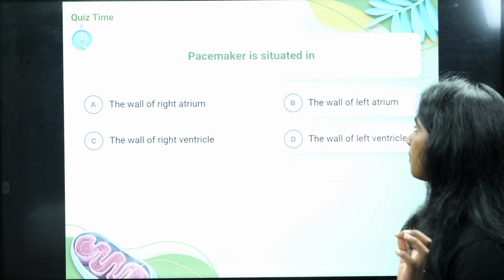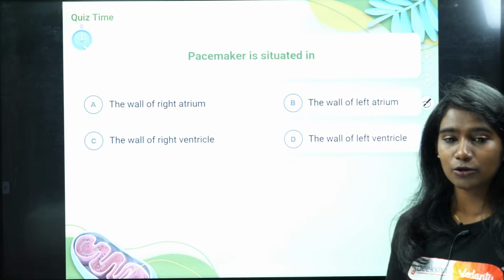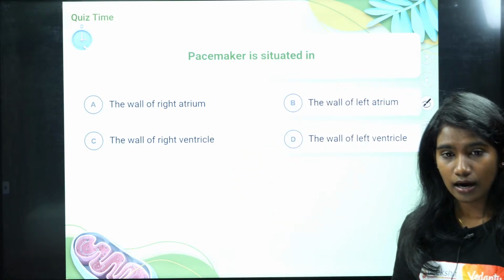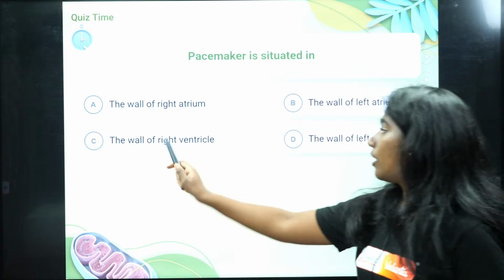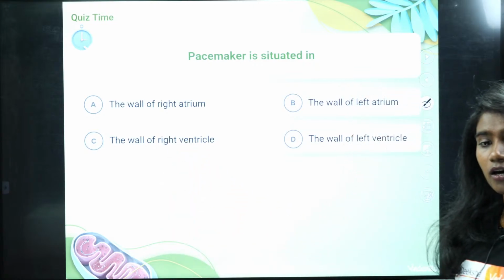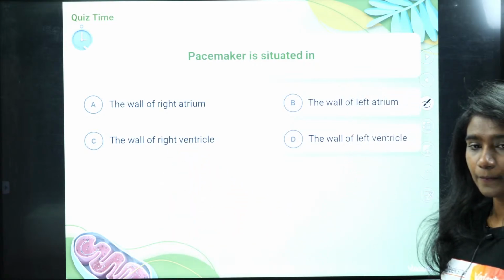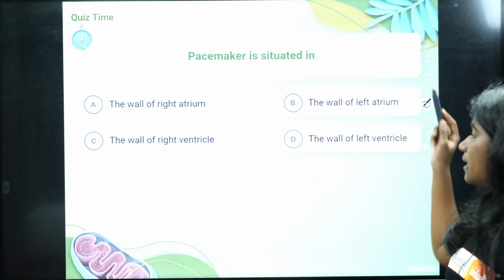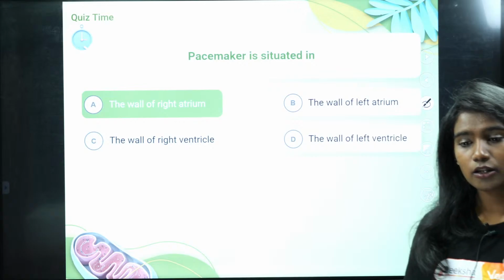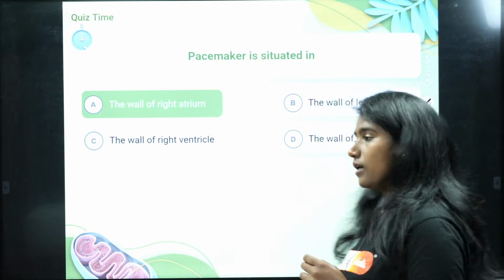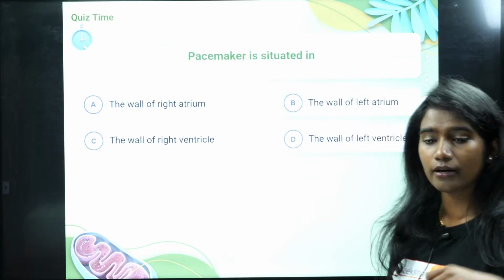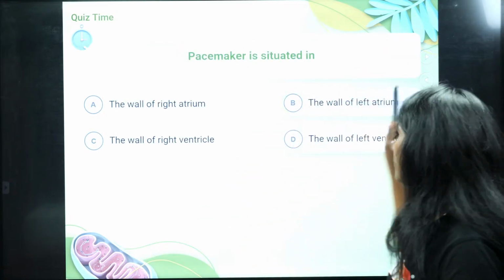Next, the pacemaker is situated in the walls of the right atrium, or the walls of the left atrium, or the walls of the right ventricle, or the walls of the left ventricle? Where is the pacemaker situated? I just answered, right? It is option A, the walls of the right atrium. B was for the first question, so for this it is A.